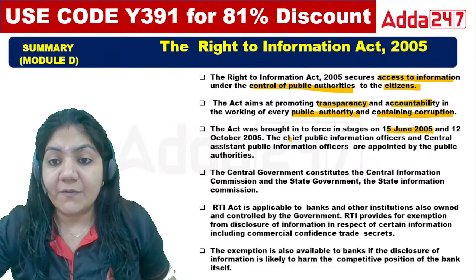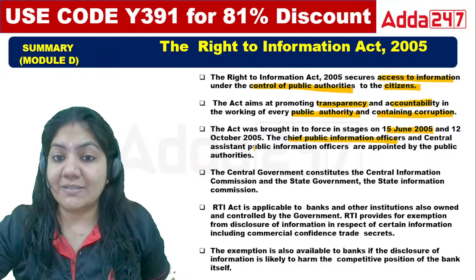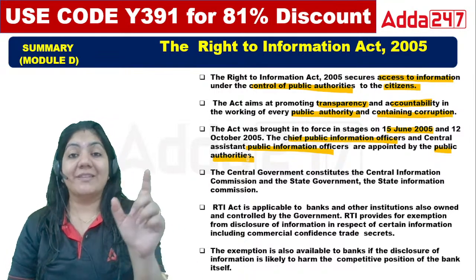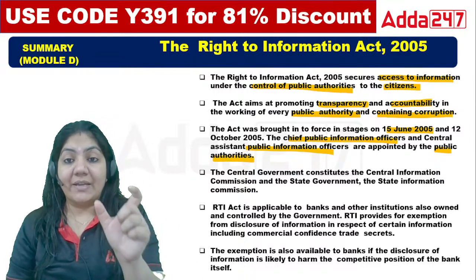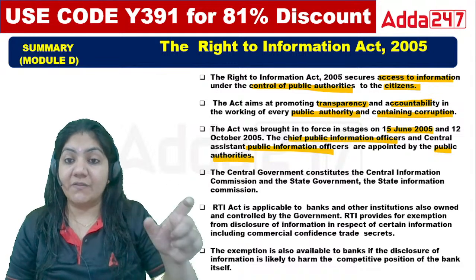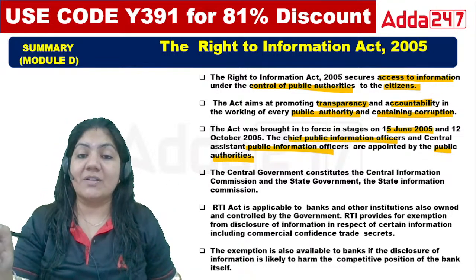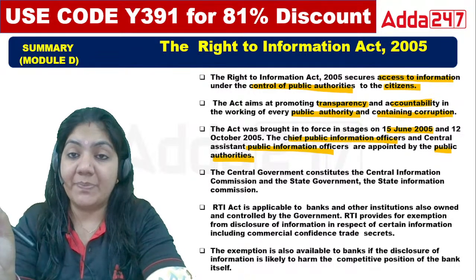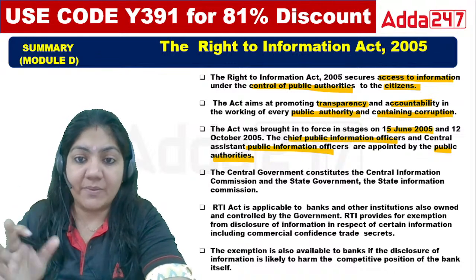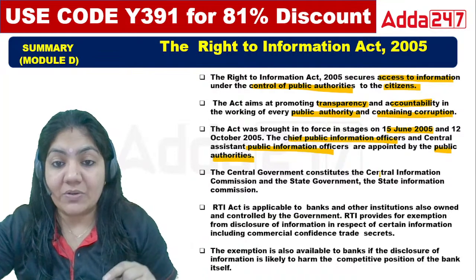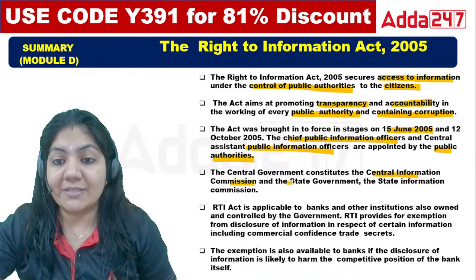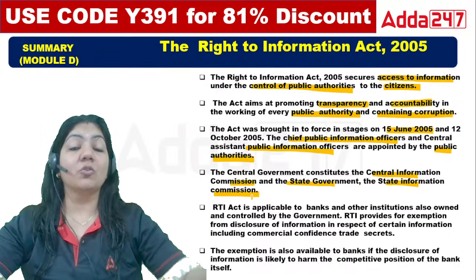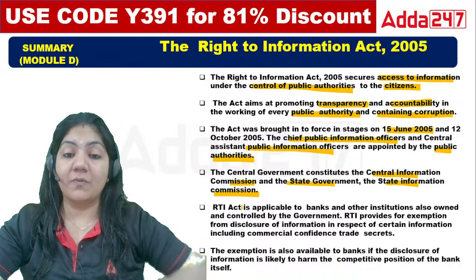The Chief Public Information Officer and the Central Assistant Public Information Officer are appointed by the public authority. So in a public authority there is a designation of Chief Public Information Officer and Central Assistant Public Information Officer. It means they have to give information if the people ask. The central government constitutes the Central Information Commission, and the state government will appoint the State Information Commission. What is a commission? A commission is a group of people.